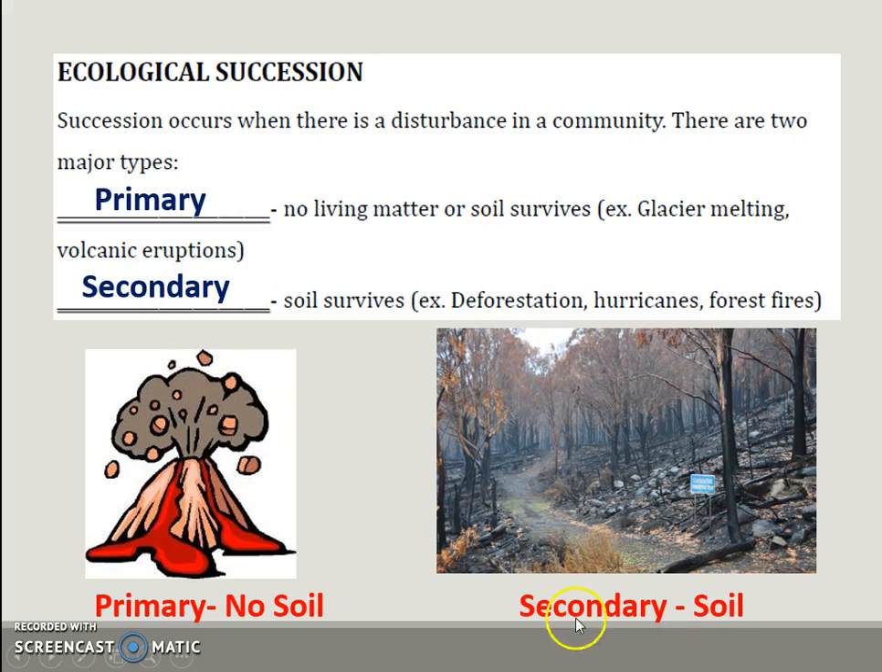On the opposite hand, over here on the right-hand side, we have secondary succession. Soil survives. Examples are deforestation, hurricanes, and forest fires.